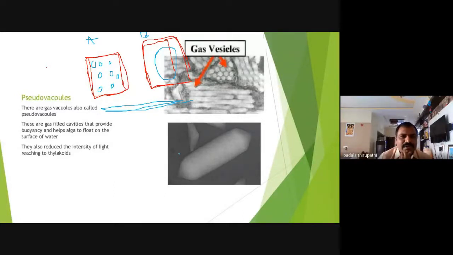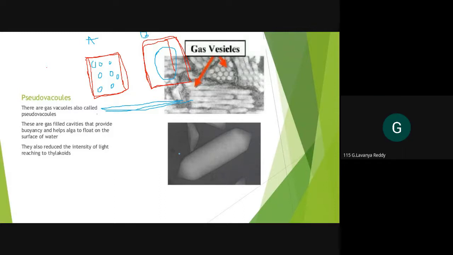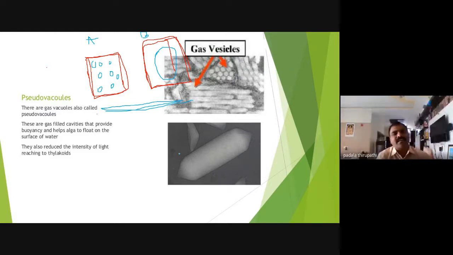Are you standing on your answer? Yes, sir. Your answer is right. Very good. A is the younger one, B is the older, aged cell. Why? Because with age, the small vacuoles merge and combine to produce a large vacuole. So if a cell contains a large vacuole, the cell is an aged cell, that is the older cell.